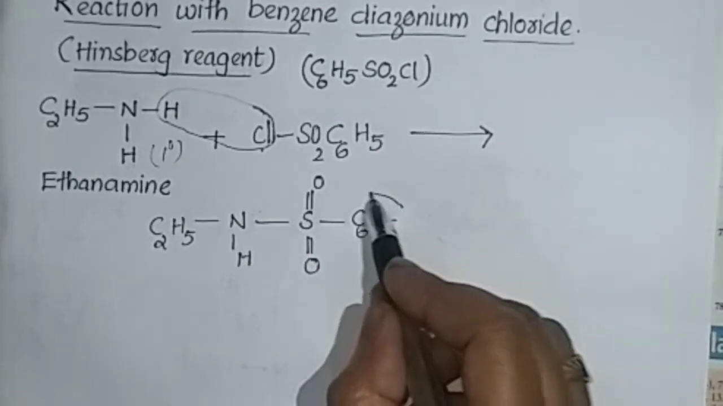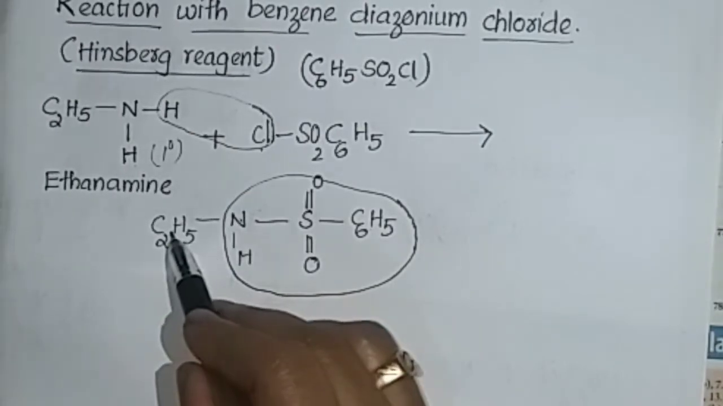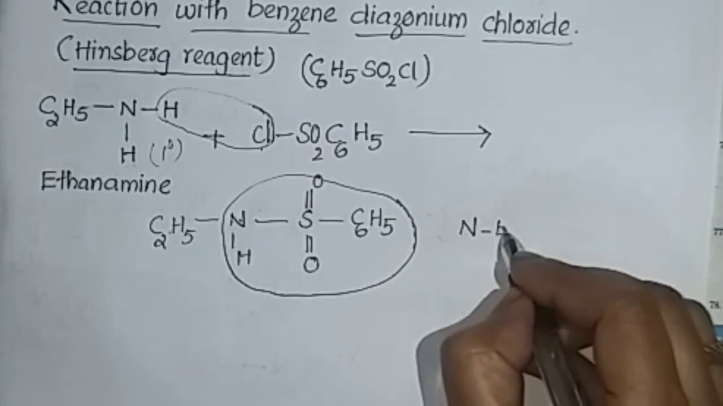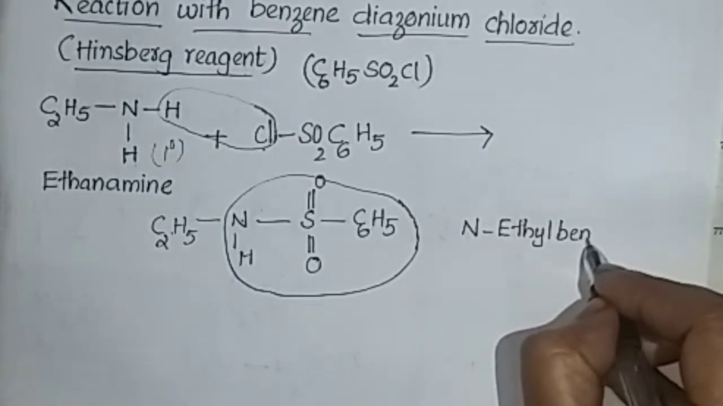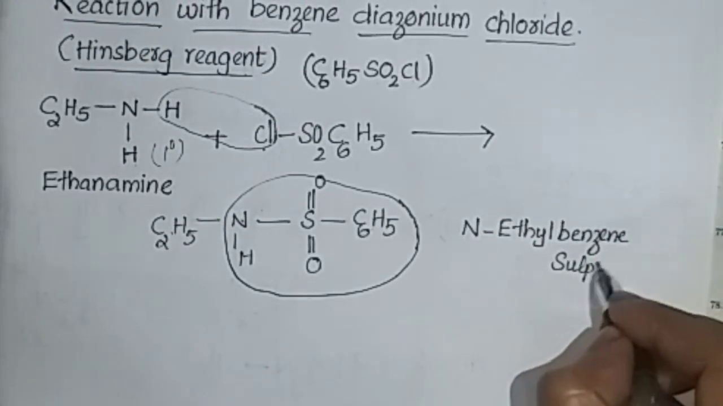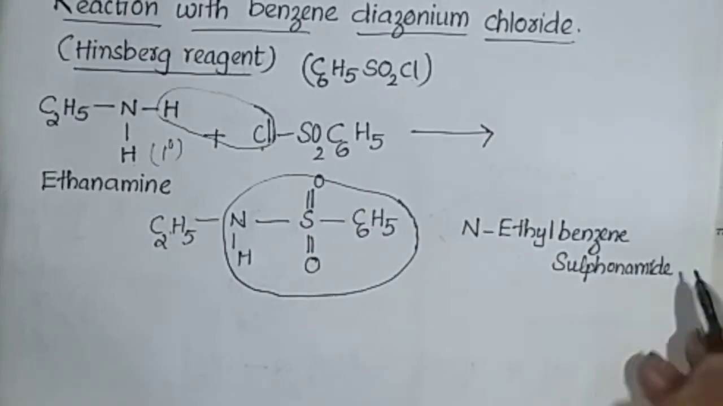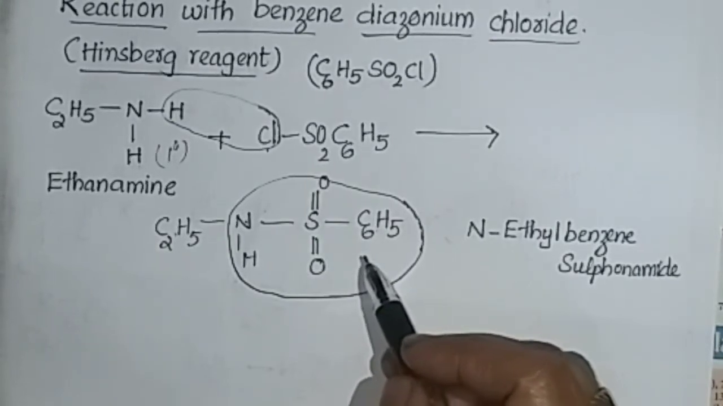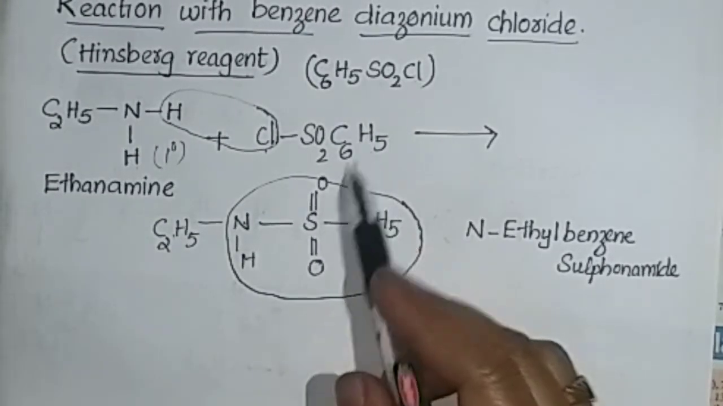This is benzene sulfonamide. In the nitrogen atom, an ethyl group is present, so its name is N-ethyl benzene sulfonamide. This compound is soluble in alkali, so this test is used to identify primary amines.